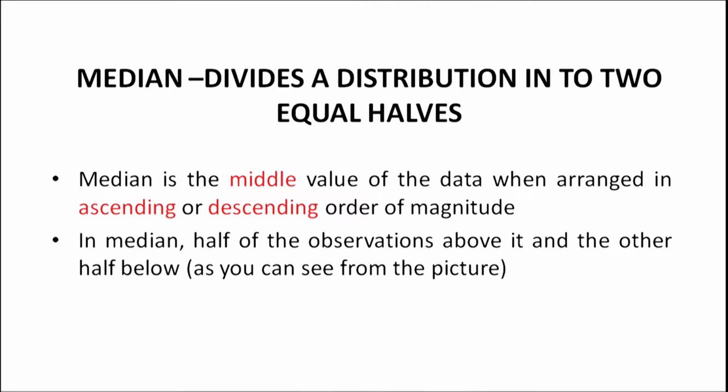Thus, a median divides a distribution into two equal halves. Median is the middle value of the data when arranged in ascending or descending order of magnitude. In median, half of the observations will lie above it and the other half will lie below it, as we can see from the previous picture.